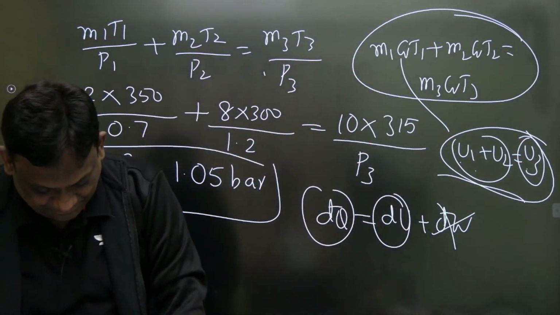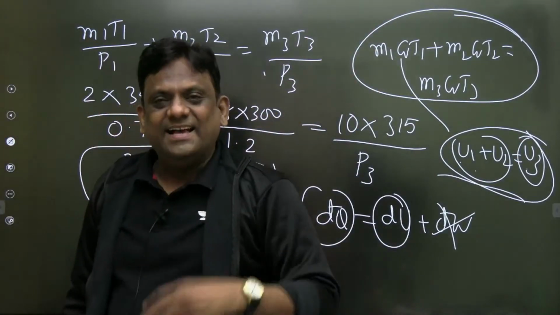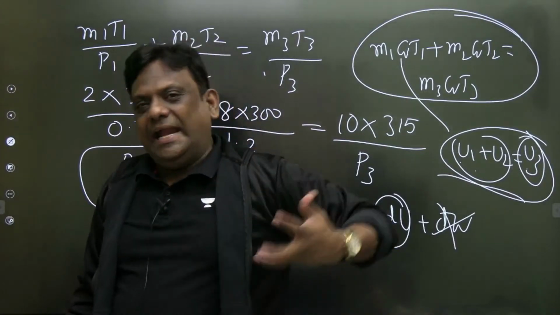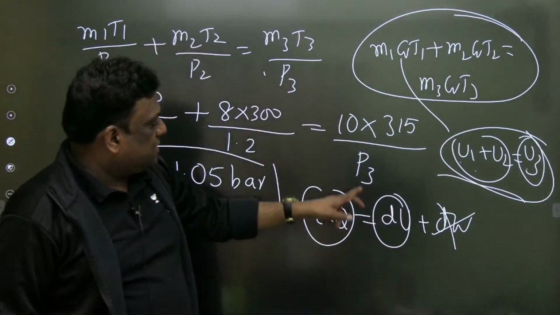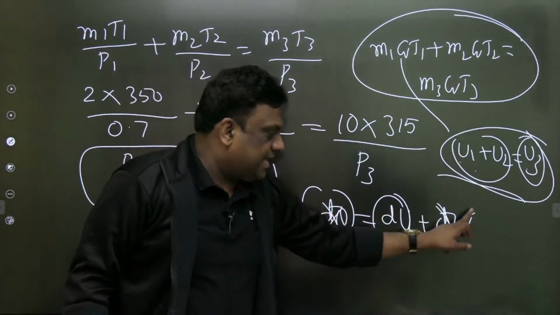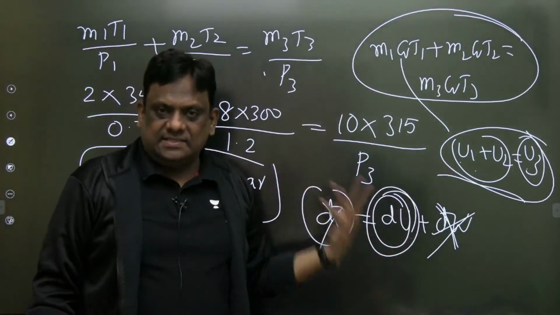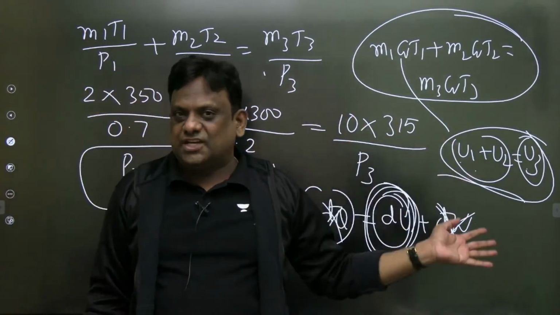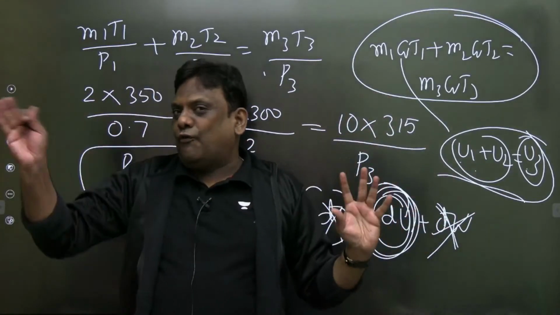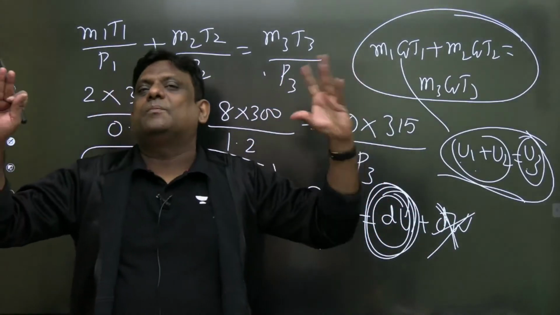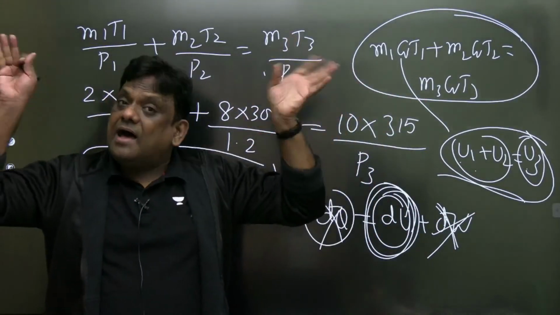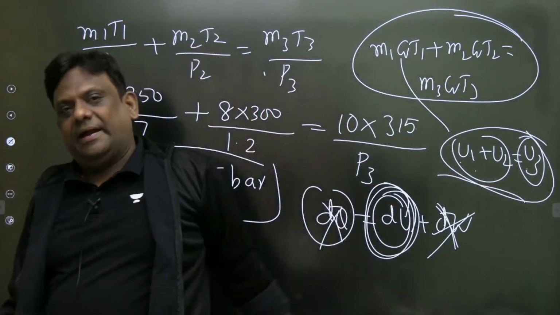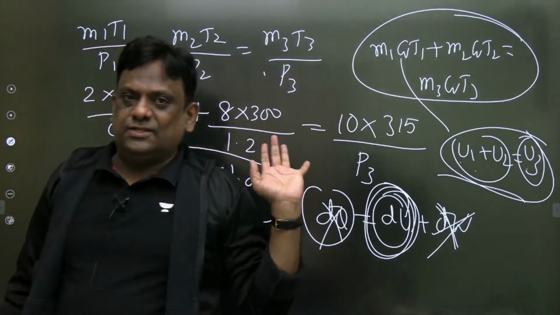नहीं आ रहा समझ में? Yes, it is not adiabatic. Had it been adiabatic, my heat transfer would have been zero. There is no work transfer. My internal energy will be conserved. When the internal energy is conserved, U3 will be equal to U final is U initial, then U3 is equal to U1 plus U2. Then M CV T1 वहां लिख सकते. लेकिन this is non-adiabatic. So therefore, be careful, dear students.